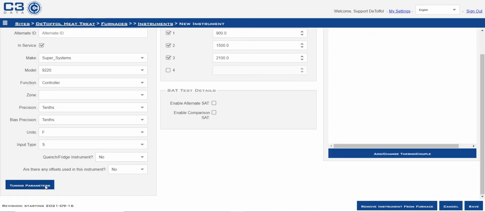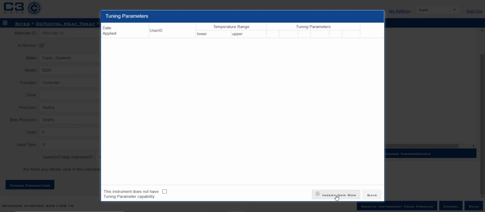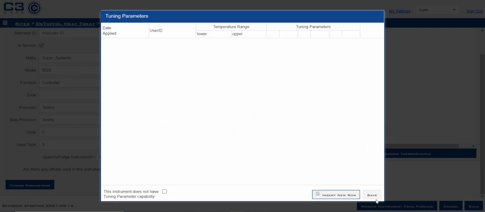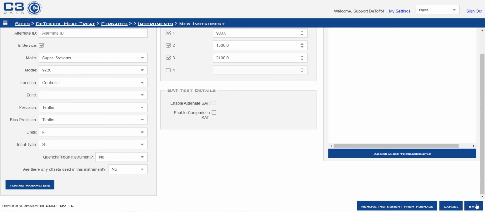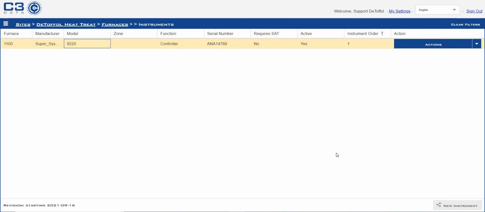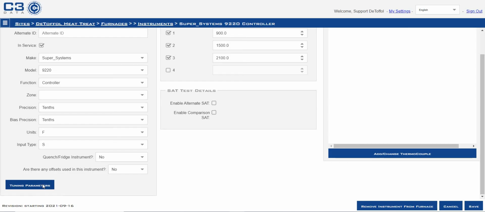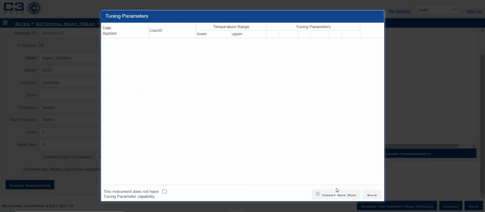Now I'm going to add my tuning parameters of this furnace. Please fill in all the information before adding tuning parameters. My bad. We're going to need to save this first. Make sure our information is saved. I'm going to re-click on this furnace and add in the tuning parameters.